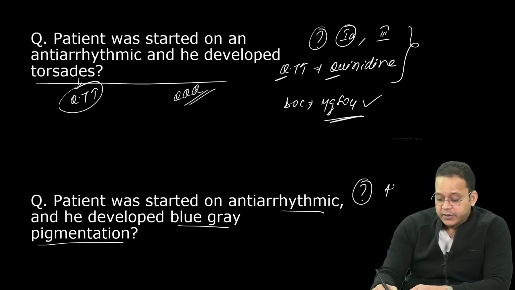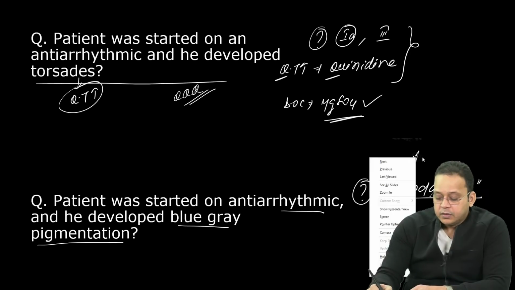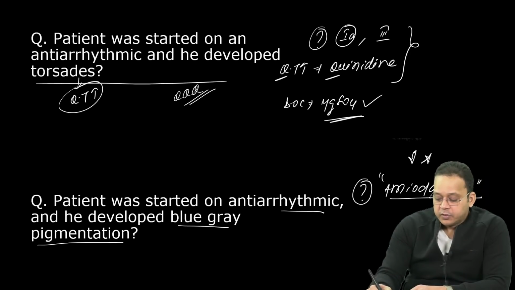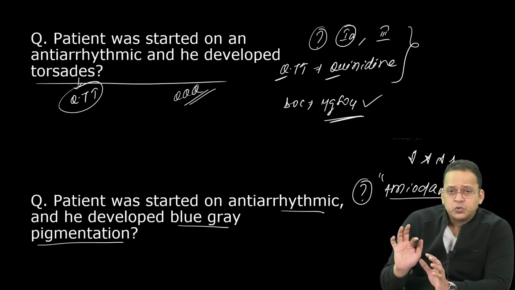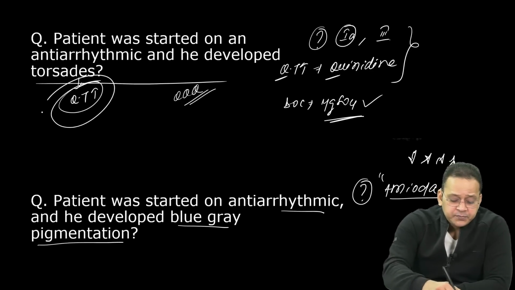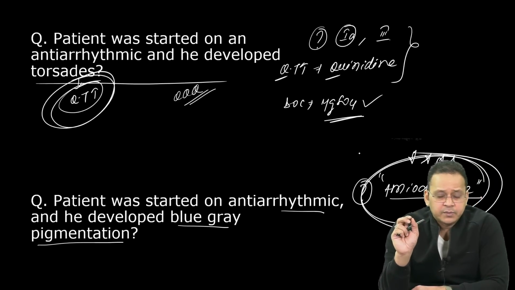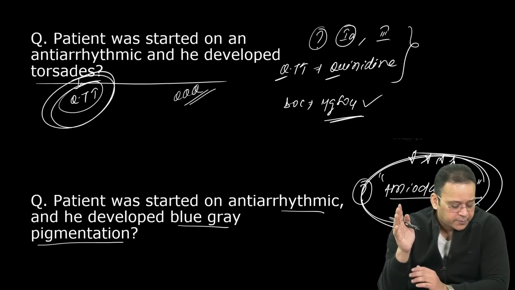Excellent. The causative one is amiodarone. So guys, remember, amiodarone, everything is important, right? It's a drug which is very important. So two things which are commonly asked from antiarrhythmics. One is QT prolongation. Second one is amiodarone. These two things are commonly asked in your exam. So be it photosensitivity, pulmonary fibrosis, you take any side effect is frequently asked with amiodarone, right?